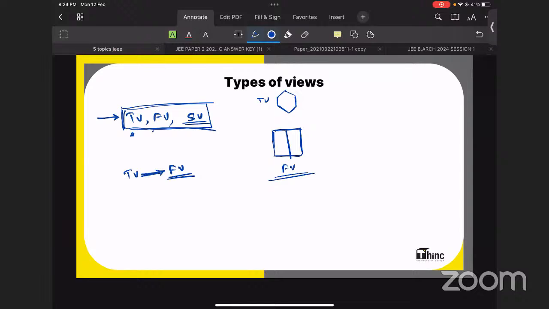For this chapter, types of views, we will be learning a sheet. I usually call it a hack sheet. That means this sheet will act as a one-stop solution for all view-related questions. We will be summarizing every top view and front view in a single page. That one page is enough for learning this chapter. I'm not going into the detail of that here. You can find it on our YouTube channel, and we will take all these things in a very elaborate and detailed manner